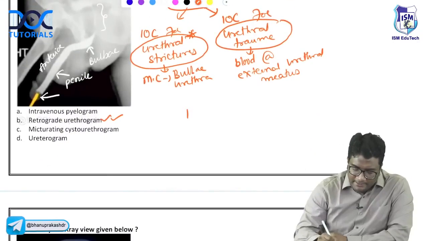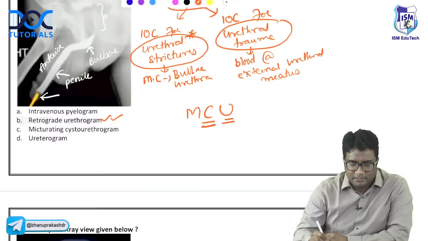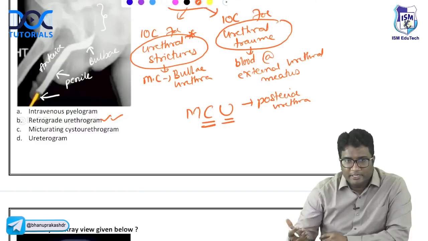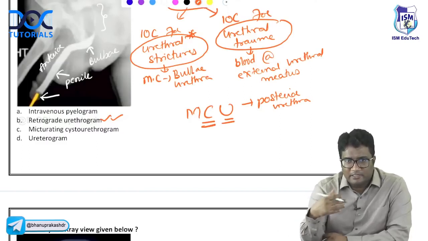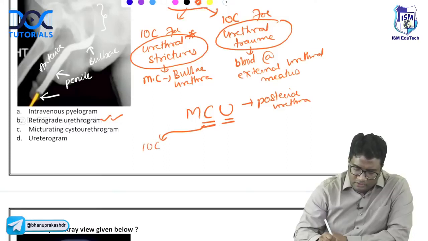But if you see the bladder, that is micturating cystourethrography. You see the bladder and the posterior urethra, so this is mainly for the posterior urethra, right? The patient will actually be urinating. You will not see a catheter at the external urethral meatus. You will see the patient actually voiding or urinating there. That is micturition cystourethrography, mainly seeing the posterior urethra. Micturition cystourethrography is an investigation of choice for posterior urethral valve.